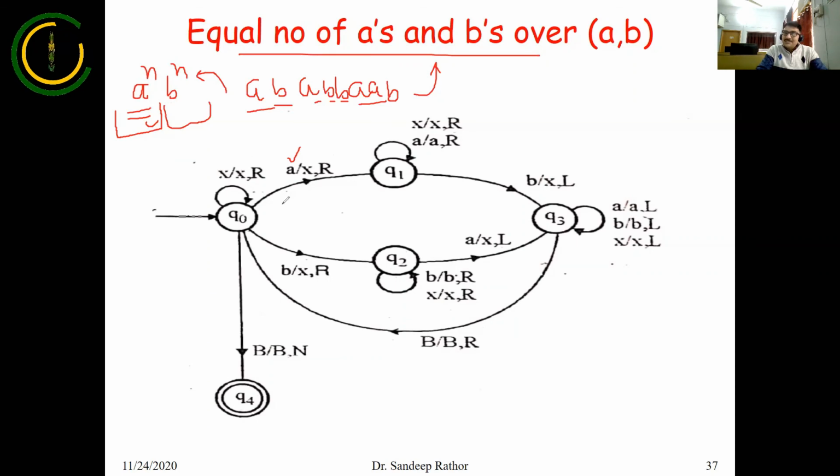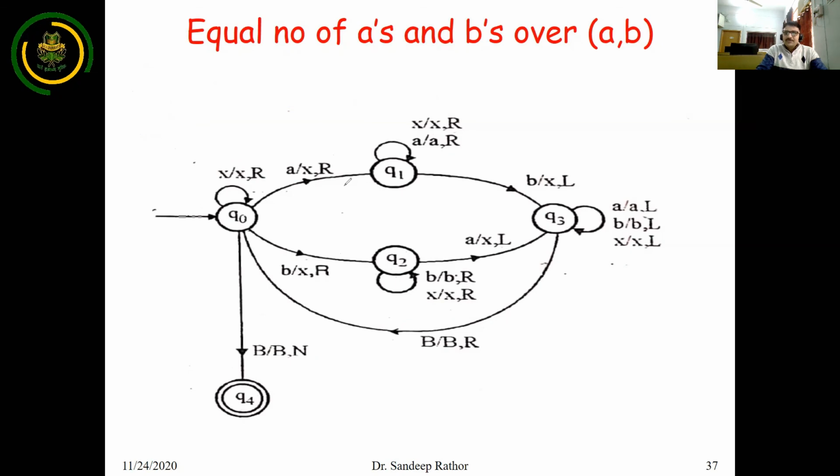In the same way, if your string starts with B, then B is converted to X and it moves to the right. And all the remaining things are the same. So this is the simple logic behind equal number of A and equal number of B. This is the transition diagram of the Turing machine for equal number of A and equal number of B.